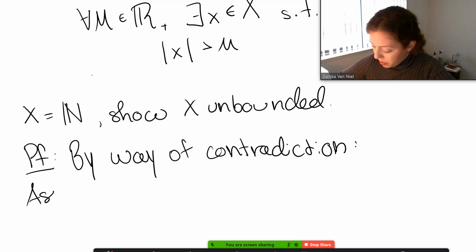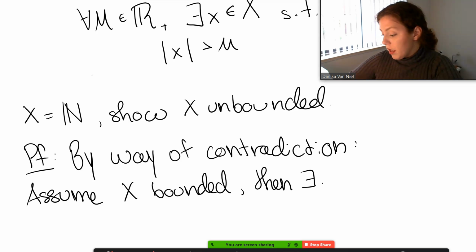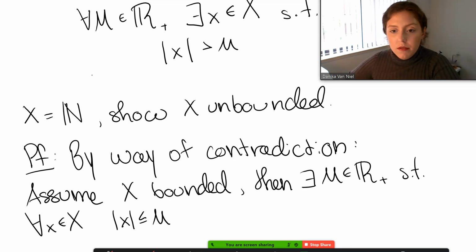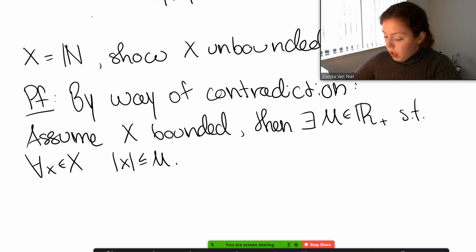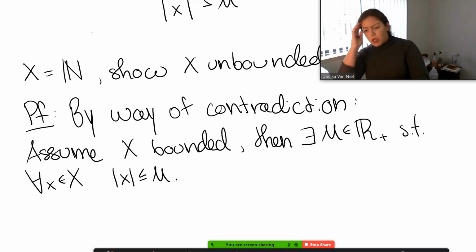So we're going to assume X is bounded. What does it mean to be bounded? Then there exists some M in the positive reals, such that for all elements x in X, the absolute value of x is less than or equal to M. That's just the definition of being bounded. Now we might want to think, what tools could we use to show that this is not possible?